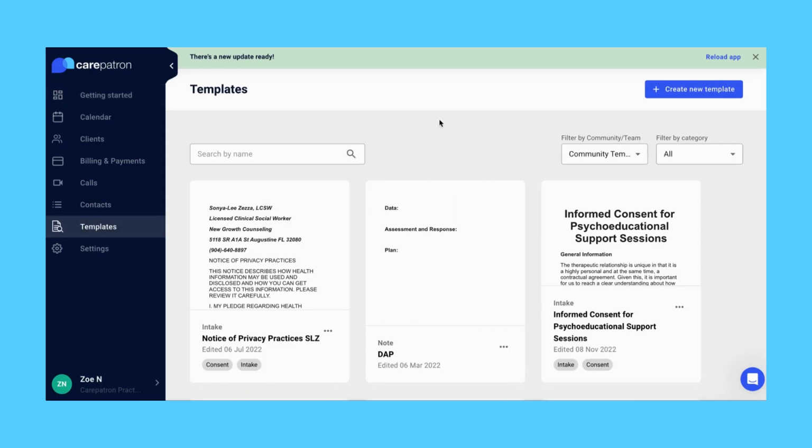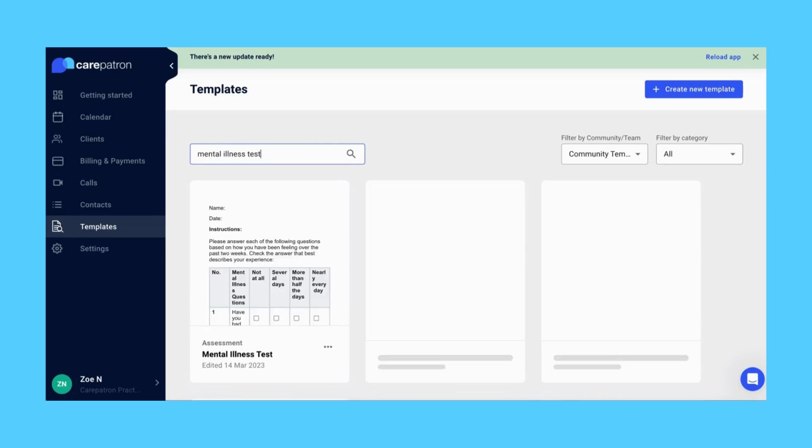To find our mental illness test, go to our Carepatron platform. In our template section, we have a variety of templates and worksheets for you to use with your patients. You can filter or type in the keywords to find the worksheet.